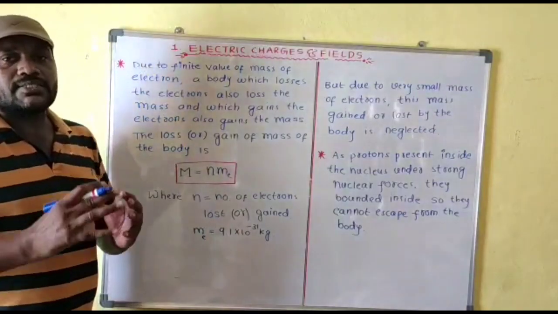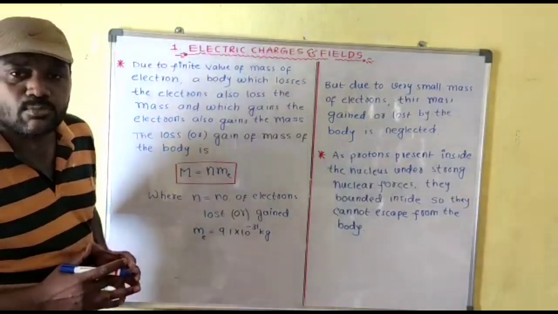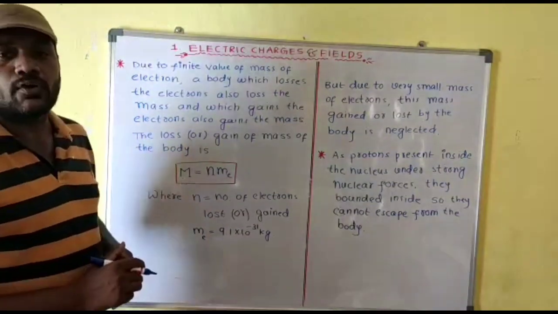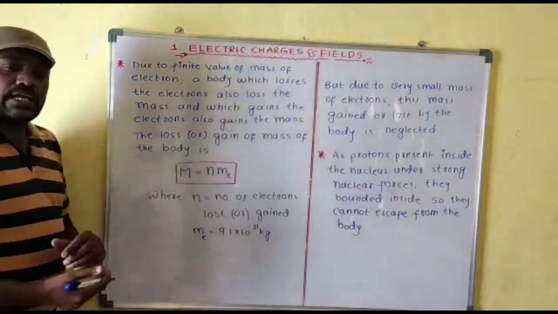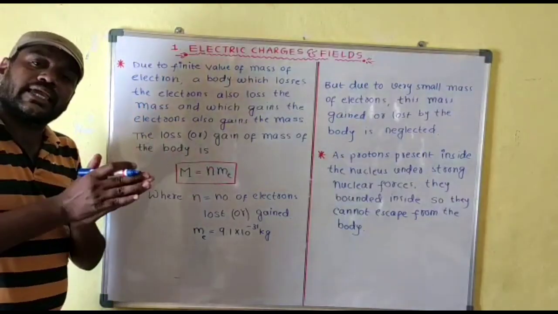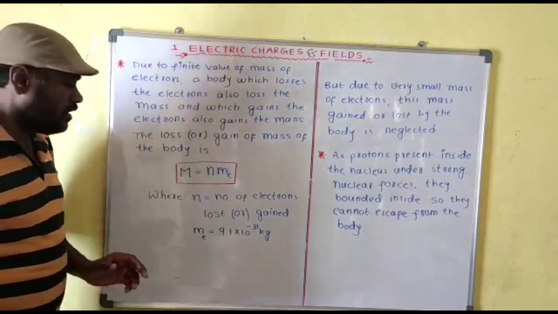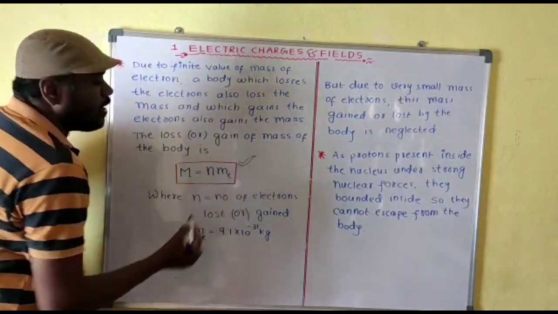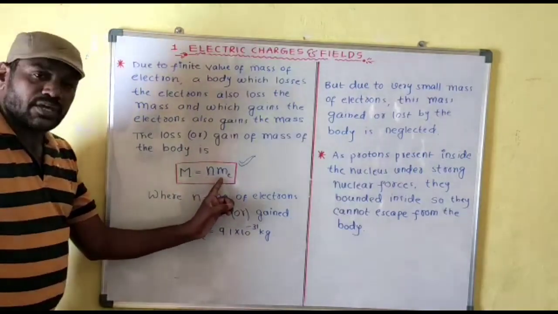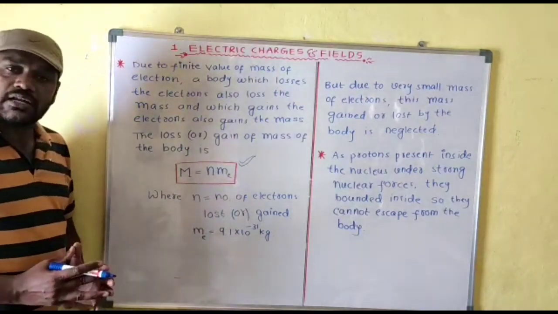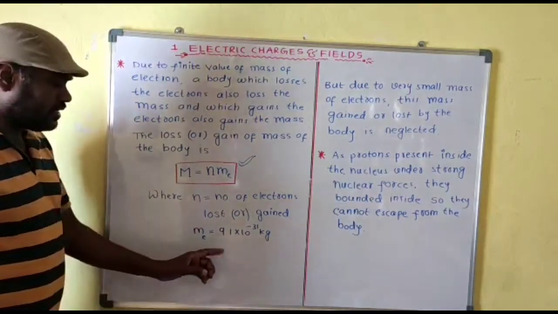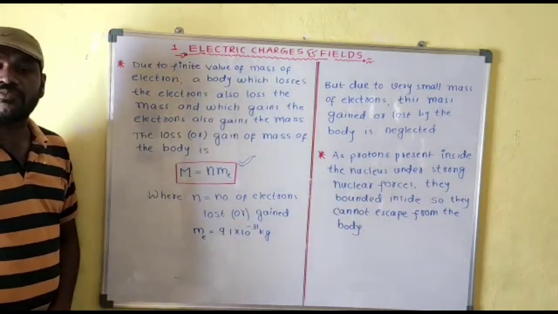Why? Because the mass of the electron is very small, that is 9.1 into 10 power minus 31 kg, which is almost equal to zero. Therefore, if the body loses n electrons or gains n electrons, the mass gained or lost by the body is given by the formula m is equal to n into me, where n is the number of electrons lost or gained, and me is the mass of the electron, that is 9.1 into 10 power minus 31 kg.